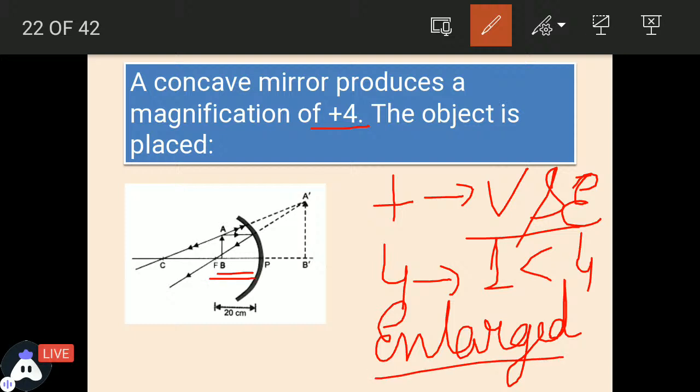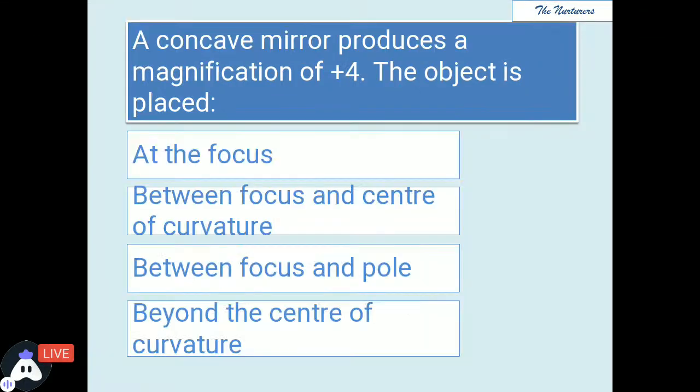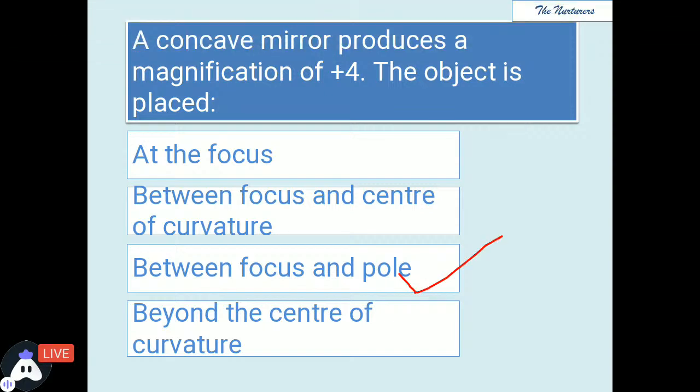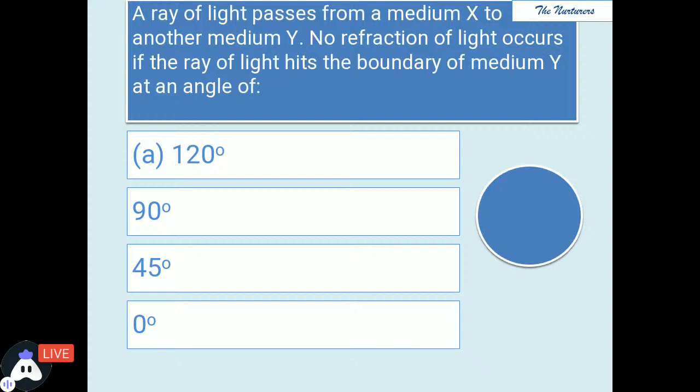So you need to think about the characteristics of the image and then answer. So the correct answer is between focus and pole. Perfect. Great, students. Moving ahead to the next question.